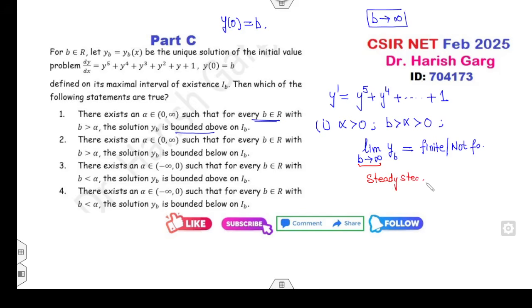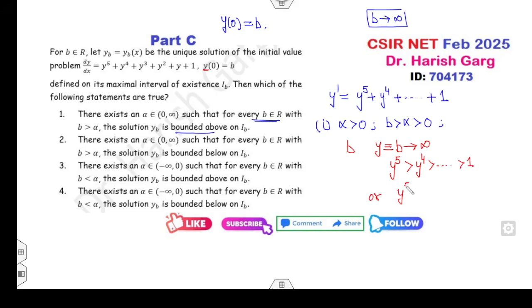Fine. Now how can you think about that? It's very simple. Whenever b approaches infinity, what is b? b is my solution of y. That means whenever your y is equal to b and b approaches infinity, y to the power 5 is always greater than y to the power 4, which is greater than 1. Or you can say y to the power 5 dominates the other terms.